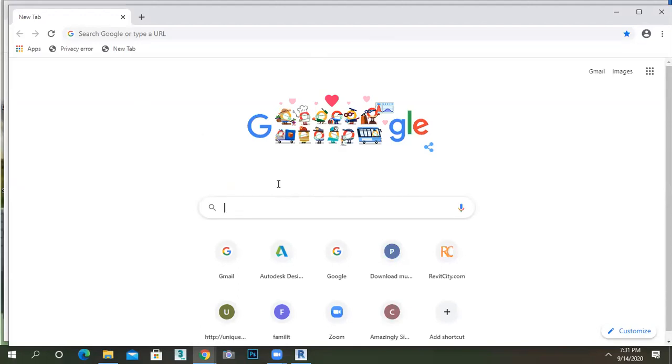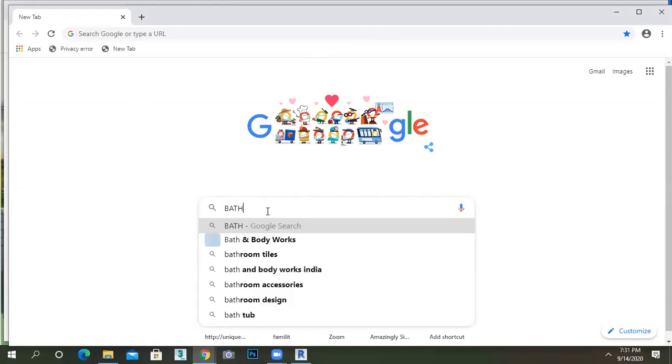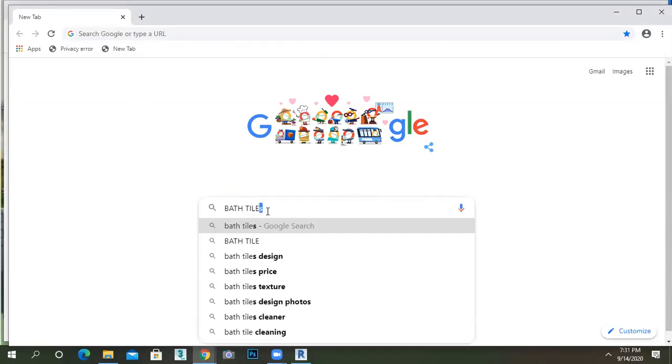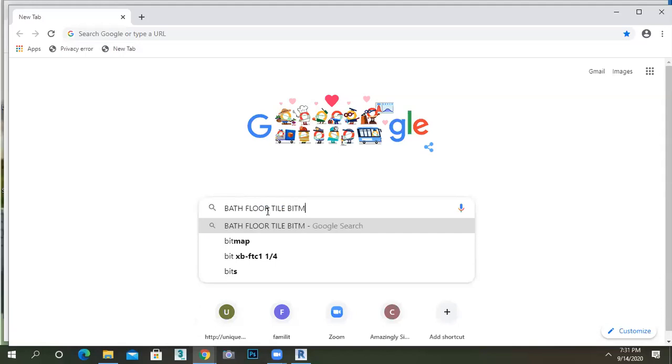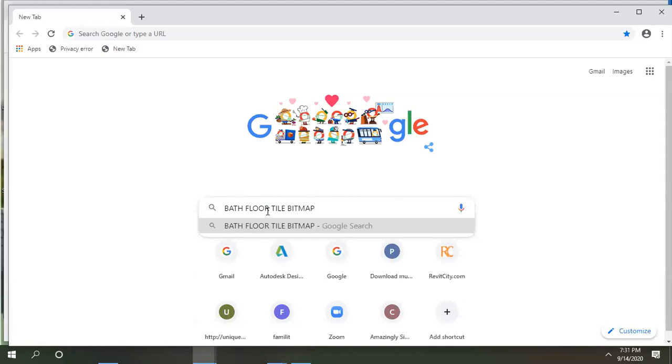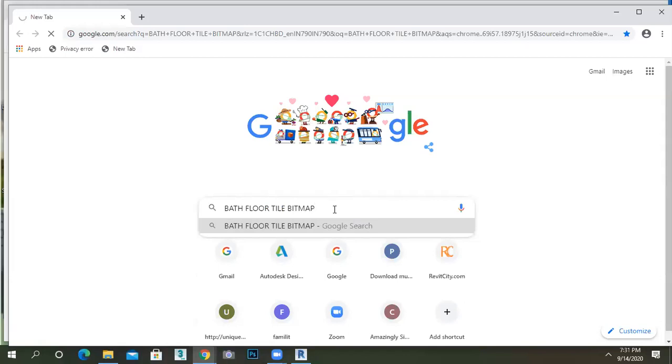Now I want to search for my bath tile. Just type bath tile. Okay. Bath floor tile. You just say bath floor tile and bitmap. It is compulsory. Bitmap, so that you will get a nice material. Bitmap will be supported by the software. Just press enter.